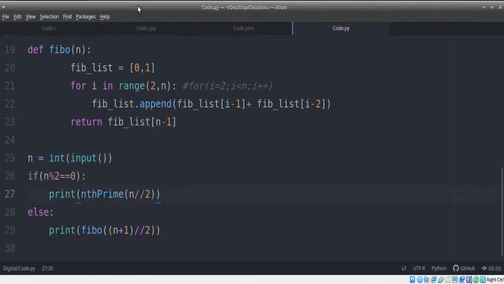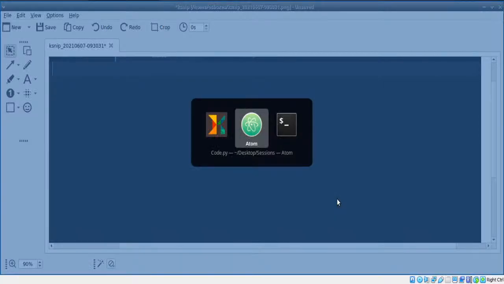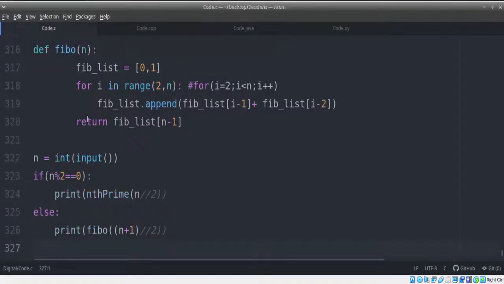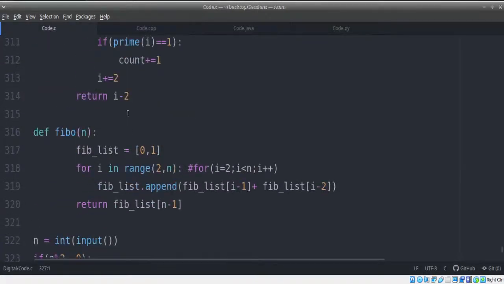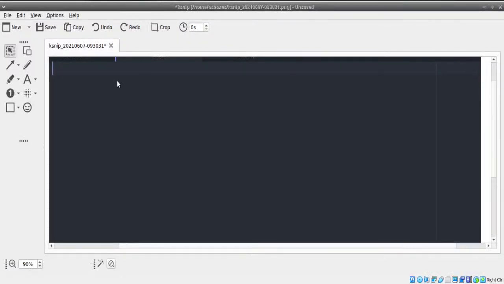Now if this is clear, shall we go ahead with a very different kind of problem? Shall we move on from this? If any questions are there within these programs with you guys, feel free to ask. But I hope everyone's able to understand this program, whatever we have done now, because we have completed the particular program of alternative series. If you guys feel that, yes, it's somewhat easy, we are able to understand it, you guys can feel free and let me know. We'll quickly move ahead over to the next one. You guys can let me know, as always, with just one text in live chat like, yes, we got it, let's move on to the next program, or anything like that.